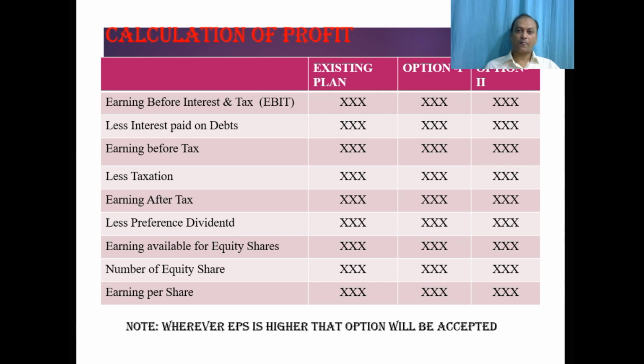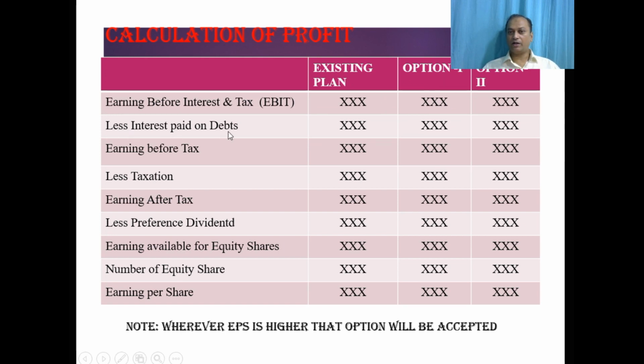Let's have a look. We have got the existing plan. This plan will be given in the problem, option 1 and option 2. That is, if the company wants to raise 50 lakh, that 50 lakh will be either equity share or a combination of equity and debt. Earning before interest and tax, this information is always given in the problem. For the existing plan, whatever net profit is there is also given, and when they introduce further capital, whatever profit is going to increase will also be given.